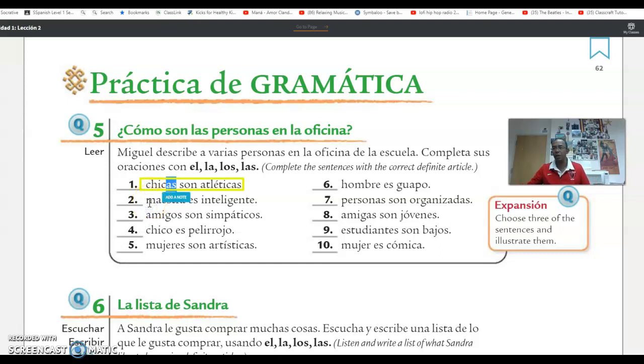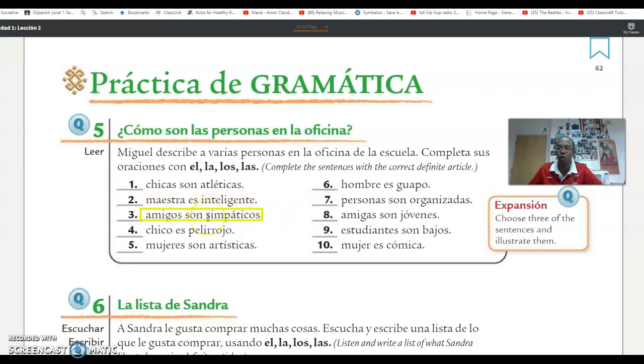Let's go to the next one. Número dos. Maestra es inteligente. Maestra ends with an A. So it's feminine. So it will be el? No. El maestra? No, that will not be correct, right? Because it has to match gender and number. And the gender is feminine. So it will be la maestra es inteligente. The teacher is smart.